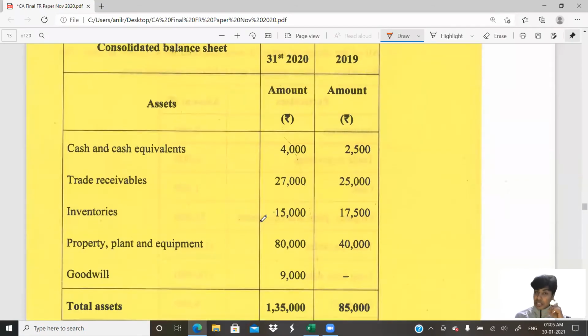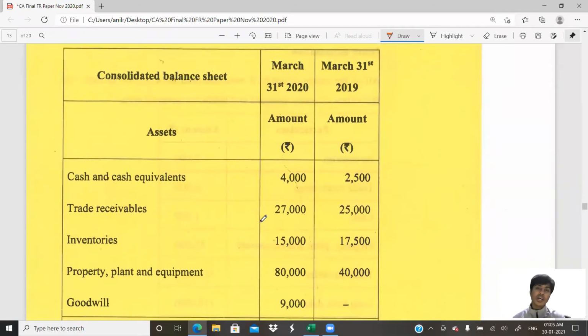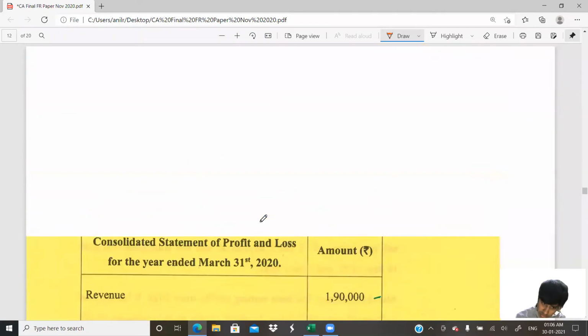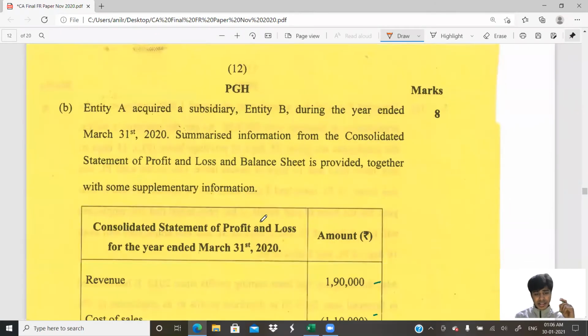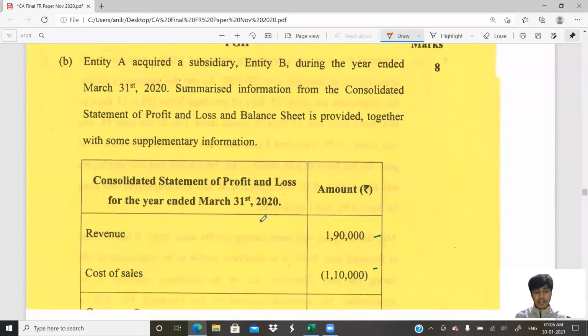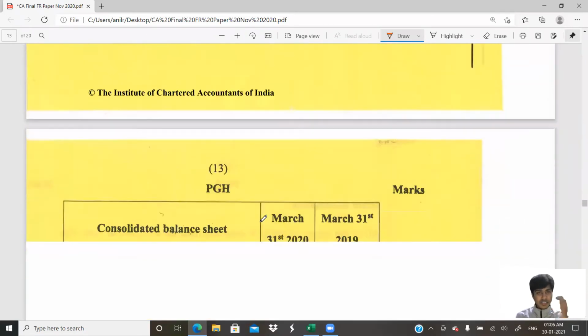Next, trade receivables. This is not a question on Ind AS 7 exclusively. This is a question on Ind AS 110 put together. In the beginning of the year, you had not acquired this company. At the end of the year, you acquired, isn't it? What has it told here? Entity A subsidiary during the year ended. Okay, it's a subsidiary. We are preparing consolidated. Okay, it's not acquisition, it's subsidiary.